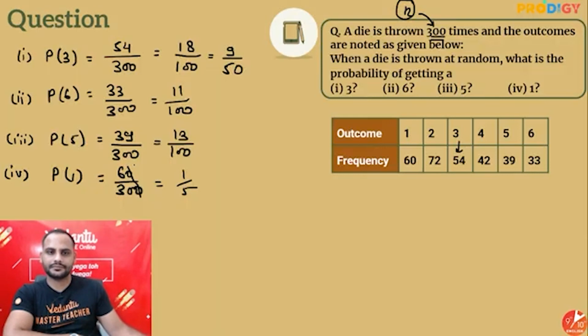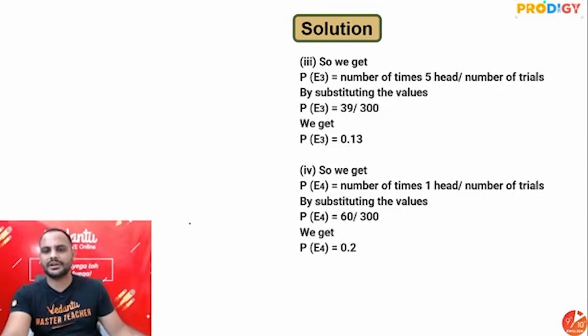Clear, guys? These are your different probabilities. Simple, pretty easy topic.